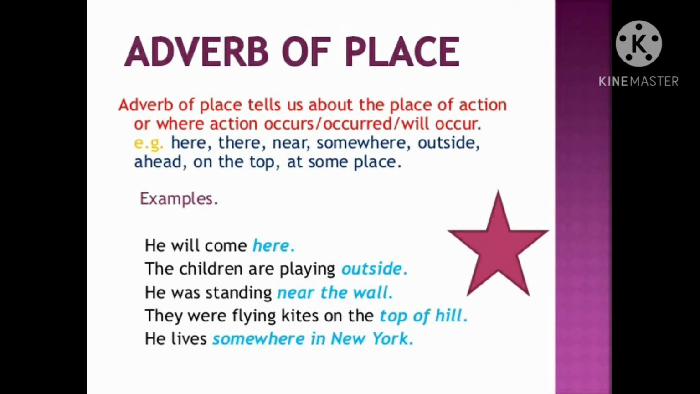They were flying kites on the top of the hill. Where were they flying the kites? Top of the hill. He lives somewhere in New York. Where does he live? Somewhere in New York. So here you can see that here, outside, near the wall, top of the hill, somewhere in New York. These are adverbs of place and they tell us about the place of action or where the action occurred or will occur.